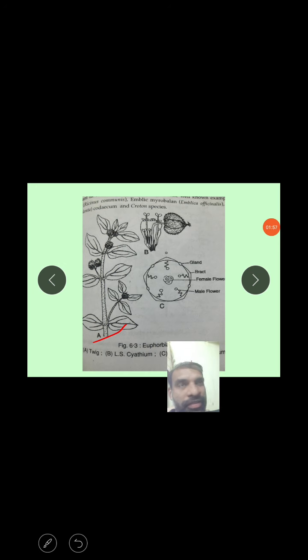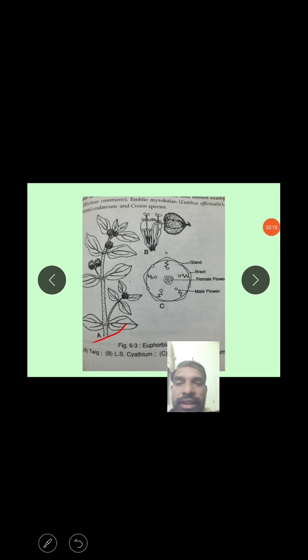and Euphorbia plants. Some are trees, that is Emblica officinalis, which is very important, that is amla. Is it clear? Herbs are rarely present, somewhat rarely, like Euphorbia.